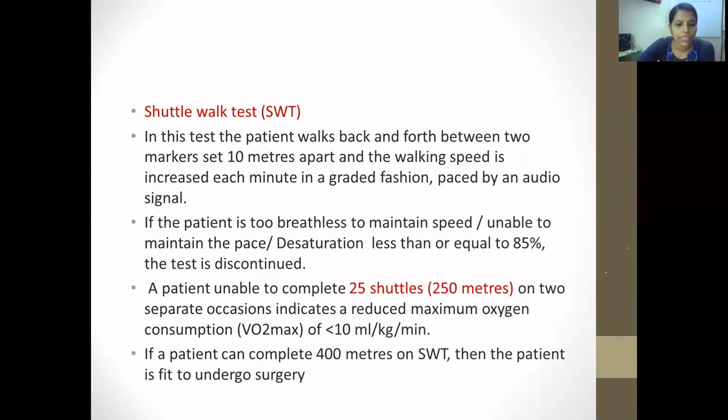A patient unable to complete 25 shuttles or 250 meters on 2 separate occasions has a reduced maximum oxygen consumption of less than 10 ml per kg per minute. If the patient can complete 400 meters on the shuttle walk test, then the patient is fit to undergo surgery.